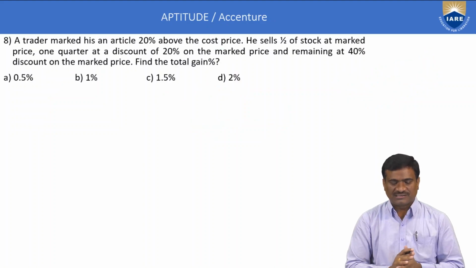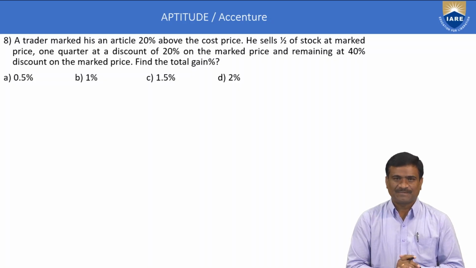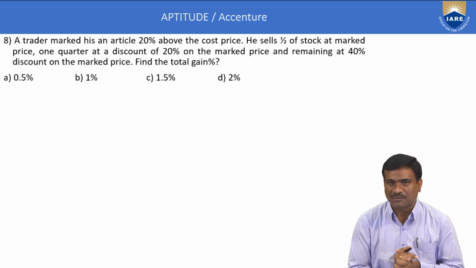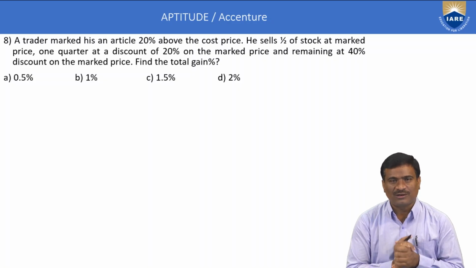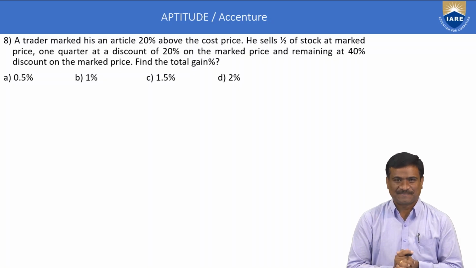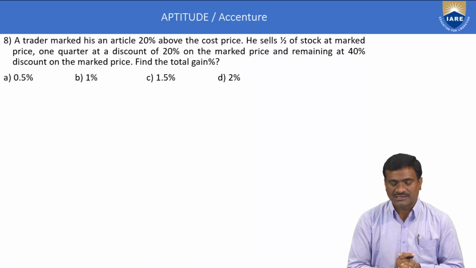Next, the 8th example, profit and loss concept using the discount method. Discount is always applicable only on MRP. MRP is also called maximum retail price, label price or list price. The 8th example: a trader marked an article 20% above the cost price.